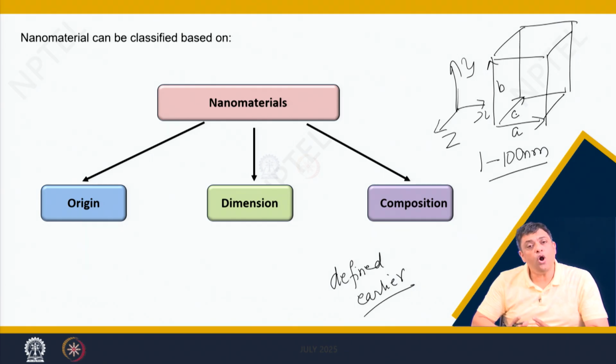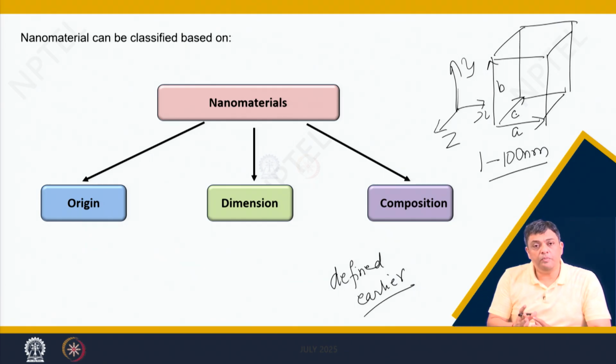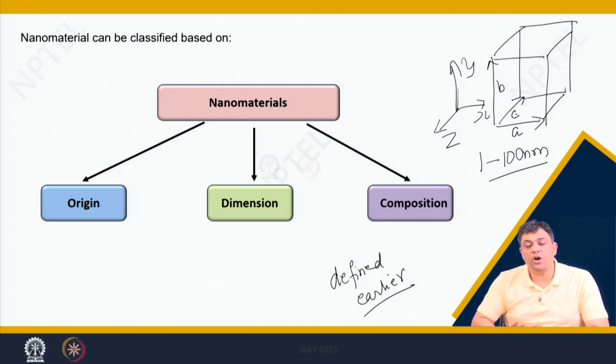How do we call these materials so that people can easily understand that either A is in the range of 1 to 100, or A and B are there, or A, B, C are all in the range of 1 to 100 nanometers. When I say A is in the range of 1 to 100 nanometers, it is not that I am confining that only A direction has to be in the range of 1 to 100 nanometers.